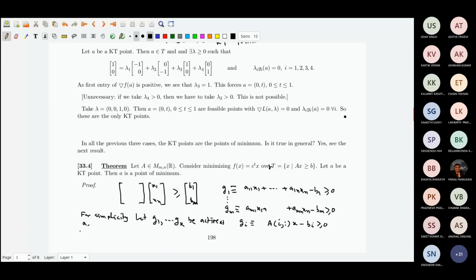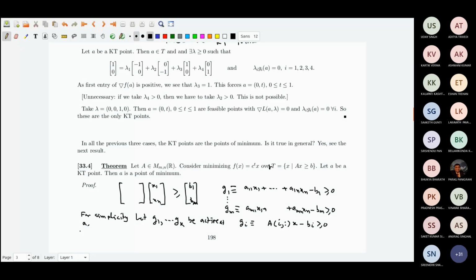What does it mean? It means a11 x1 up to a1n xn is equal to b1. That satisfies equality, so it gives me a supporting hyperplane, a hyperplane passing through a, supporting the whole set on the positive side.